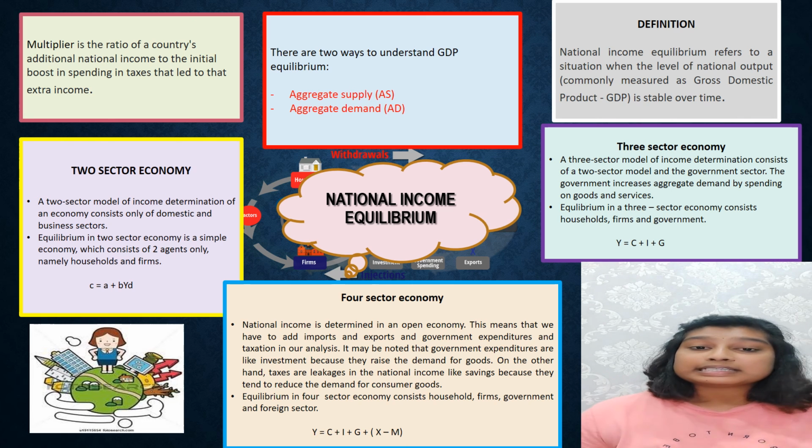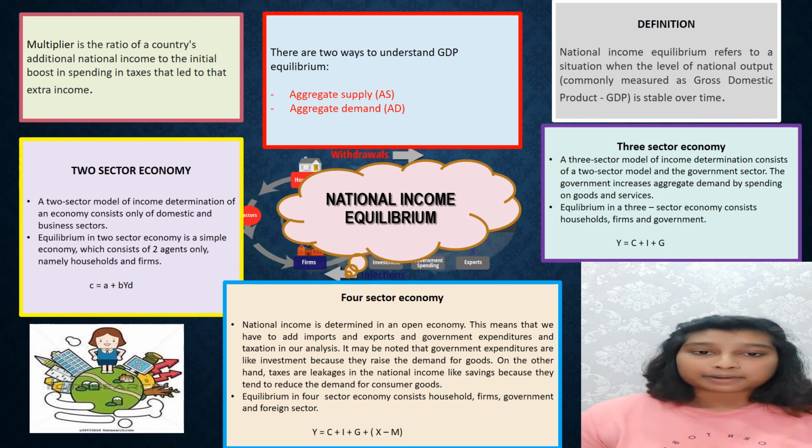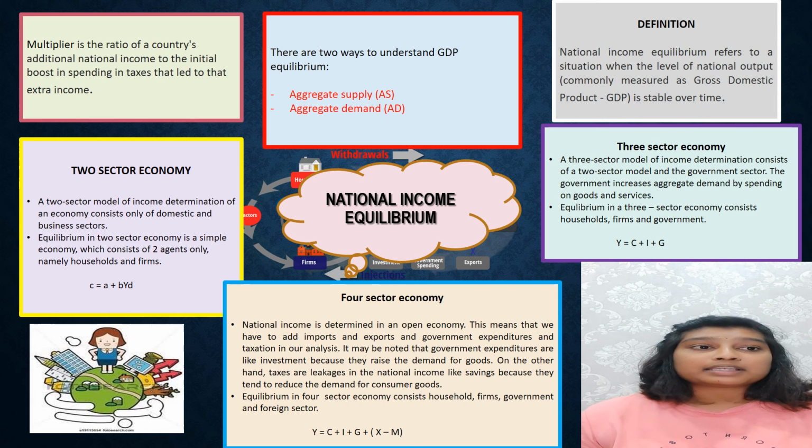Today I'm going to discuss national income equilibrium. The definition of national income equilibrium refers to a situation when the level of national output, commonly measured as gross domestic product, GDP, is stable over time. There are two ways to understand GDP equilibrium. The first is aggregate supply. Aggregate supply is the total quantity of goods and services produced in an economy in a given period of time.